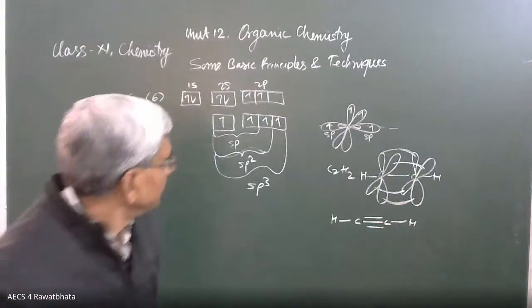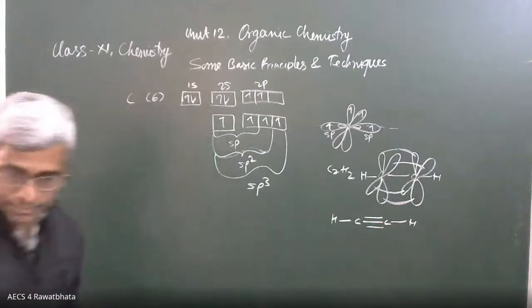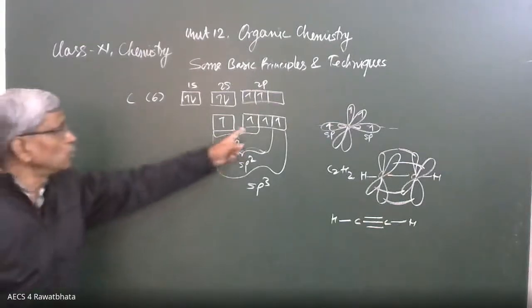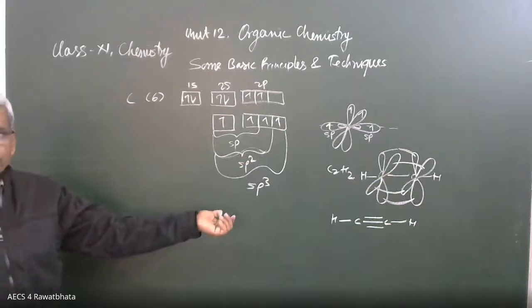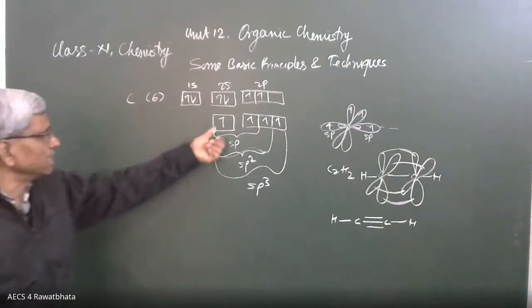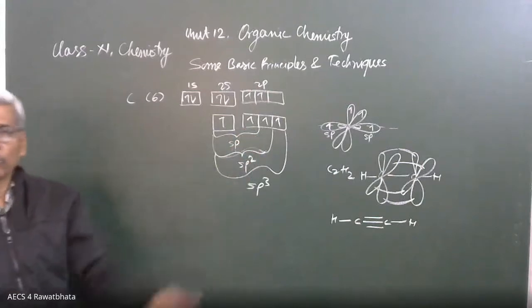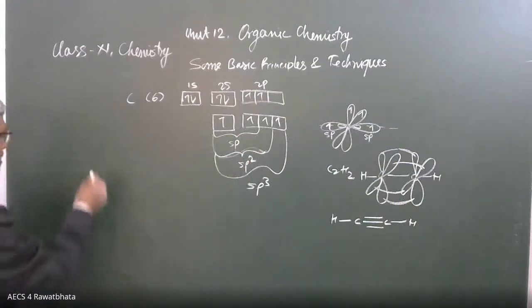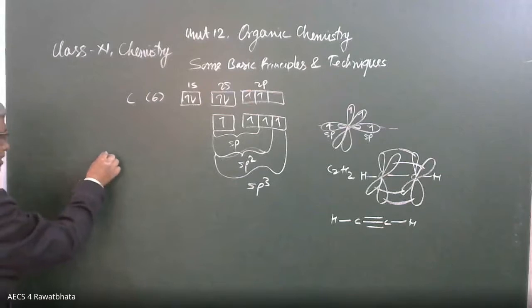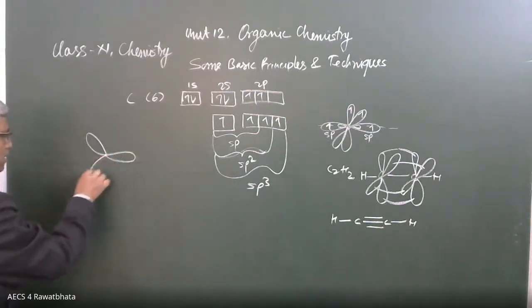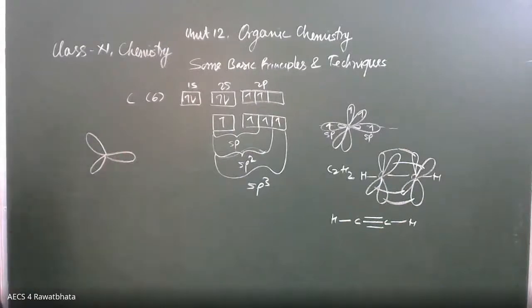Here is another example. When 1 s and 2 p orbitals mix together, 3 atomic orbitals are mixing, 1 s and these 2 p. Then 3 hybrid orbitals will form. And these 3 hybrid orbitals, like this, on carbon: 1 hybrid orbital is here, another is here, and the 3rd hybrid orbital this side.